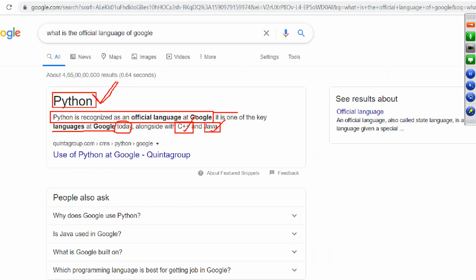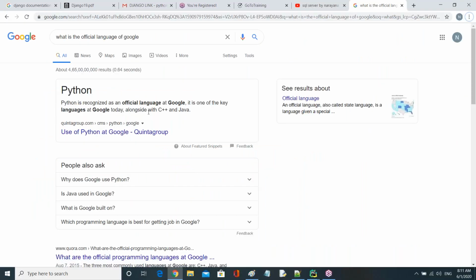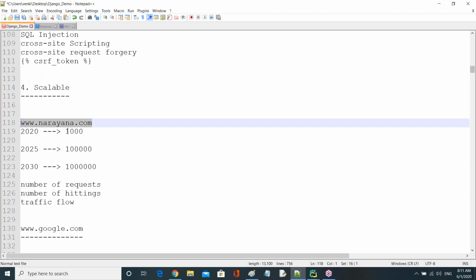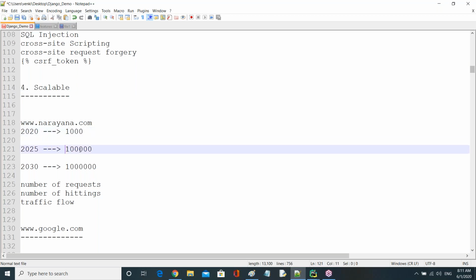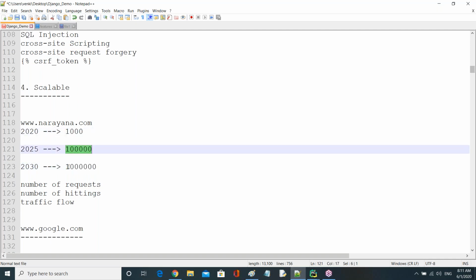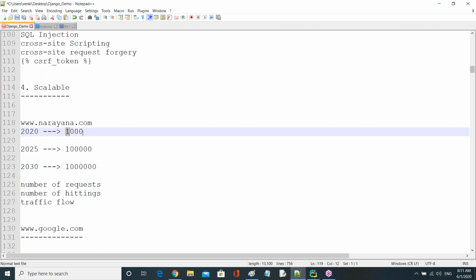Fine. Now coming to our point. I hope you understood what is the meaning of scalable. Scalable means our website, our project must be in a position to handle any number of hits at a time. Even though the flow is increasing, it must be in a position to handle it.